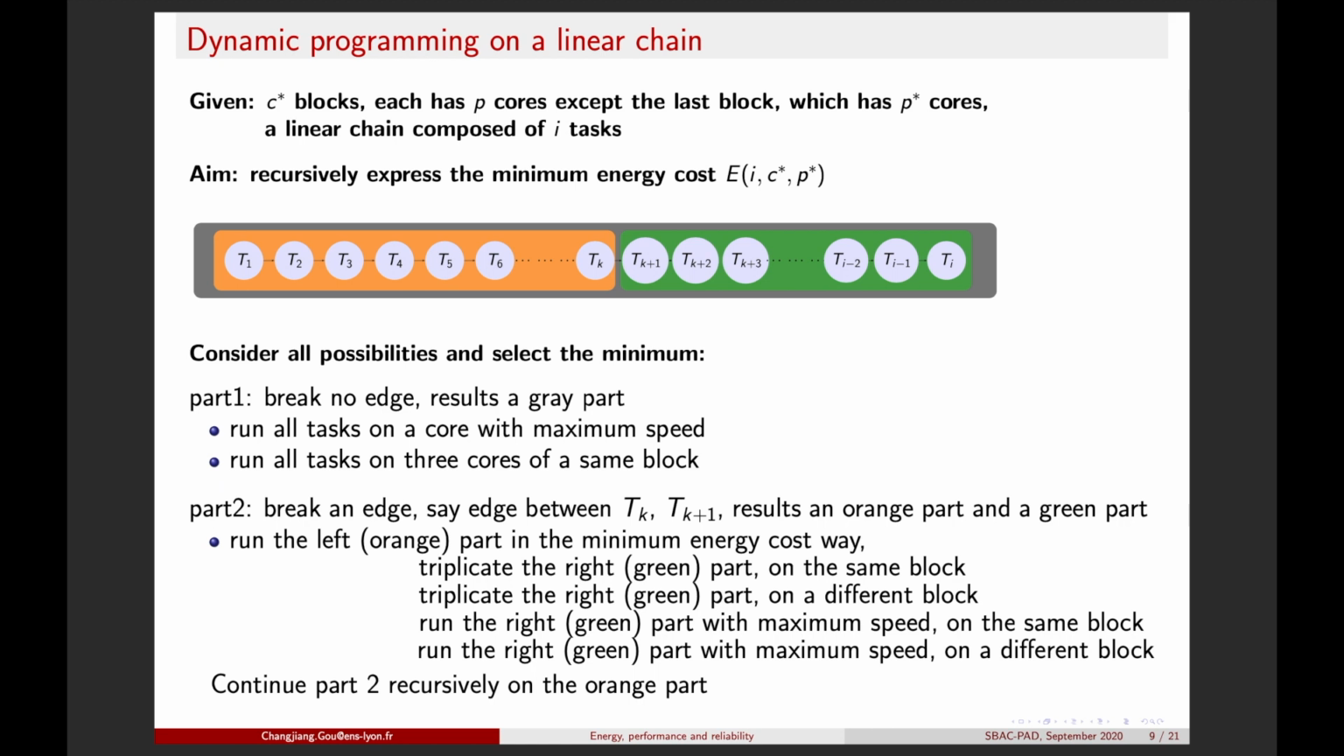We run the orange part in the minimum energy cost way, and then there are four possibilities for the green part. We can triplicate the green part on the same block as the orange one, or triplicate it on a different block. Or we can run the green part with the maximum speed on the same block as the orange one, or we can run the green part with maximum speed but on a different block. And we continue the part 2 recursively on the orange part. In this way, finally we can express the minimum energy cost.